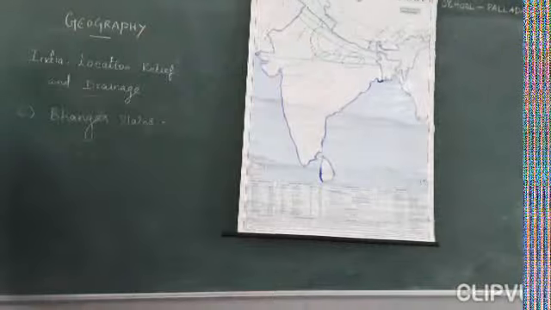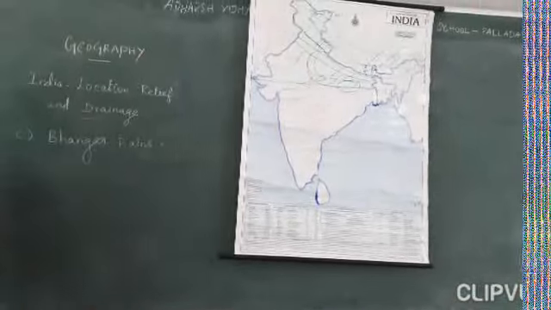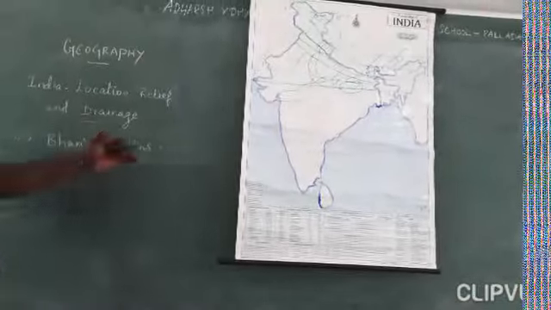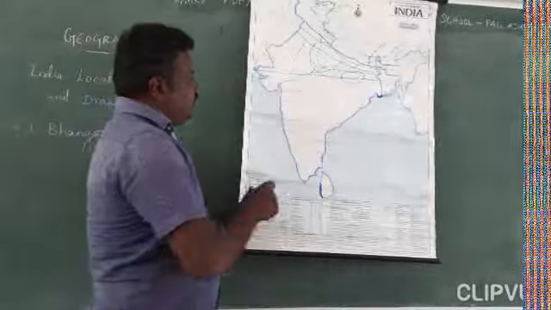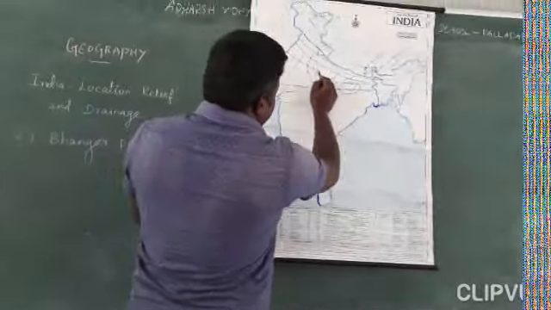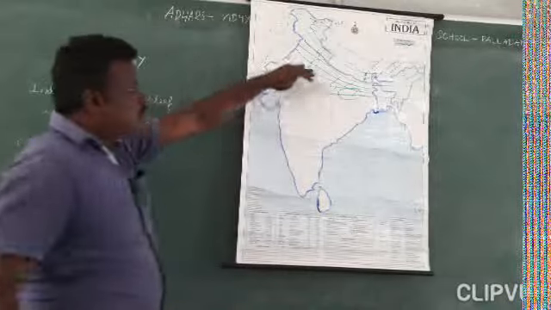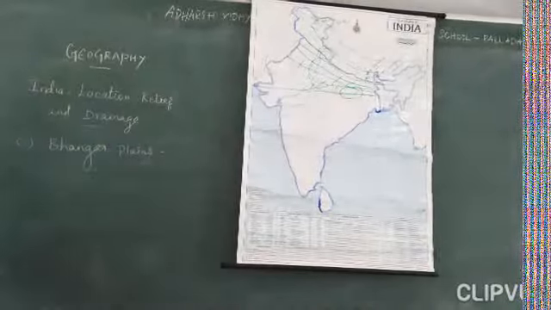Next to the Terai plain, you can see the Bonga plain. This is not Bhabar, this is the Bonga plain. The Bonga plain is next to the Terai plain. You can see this area is covered by the Bonga plain.